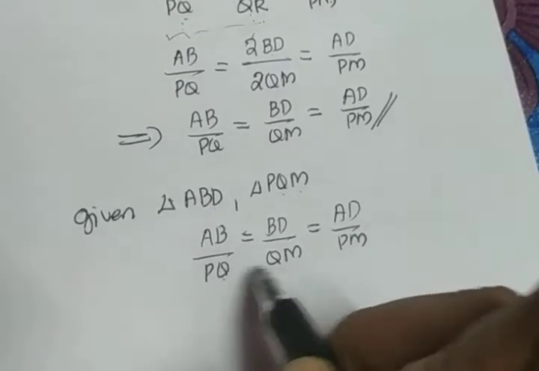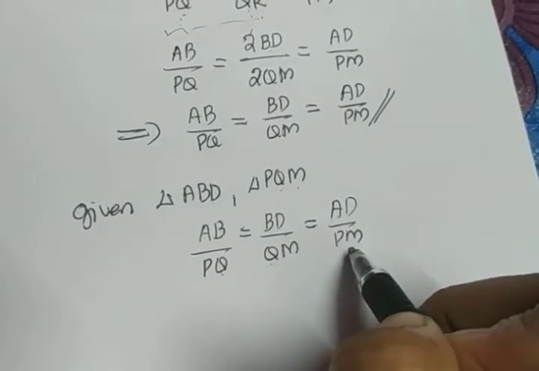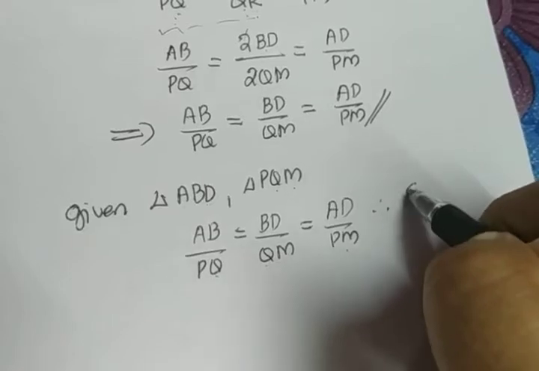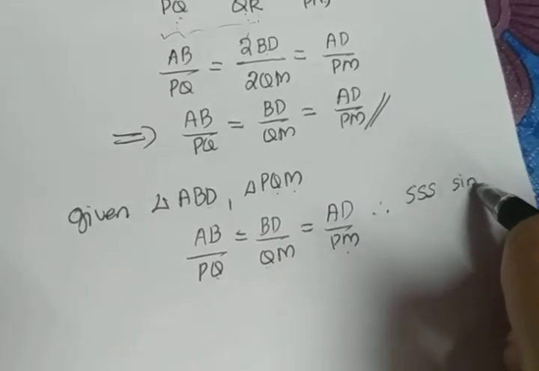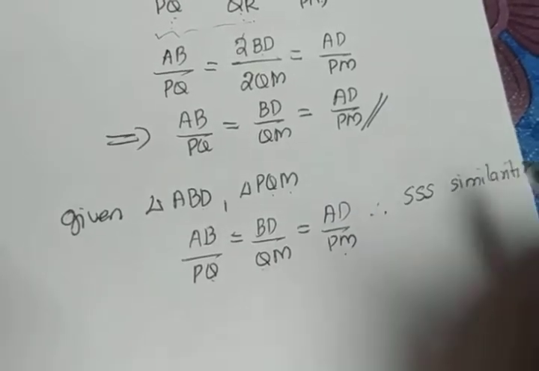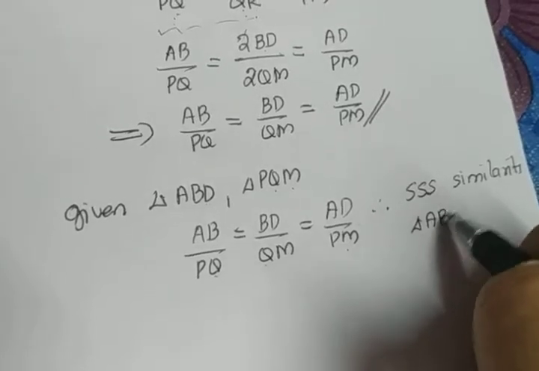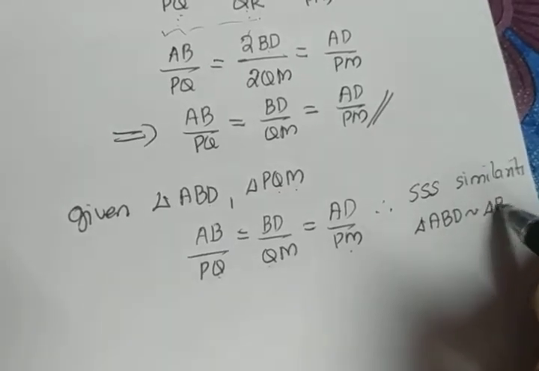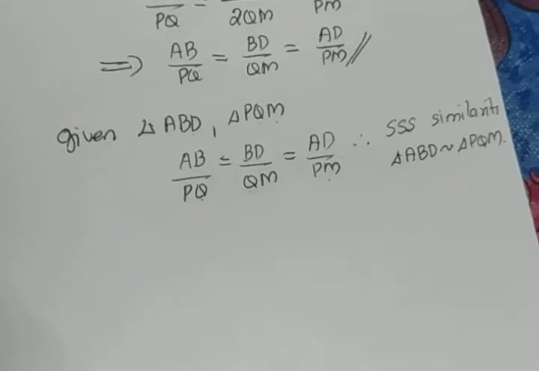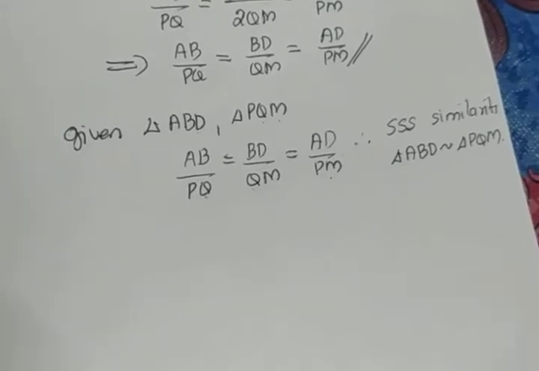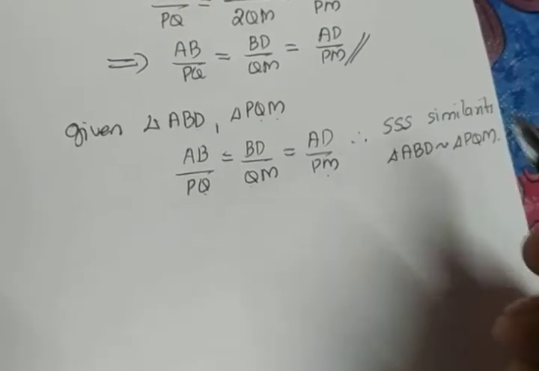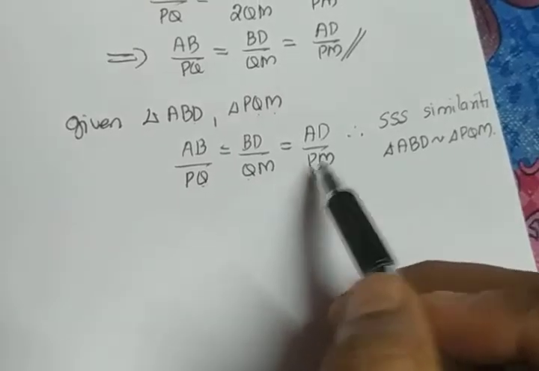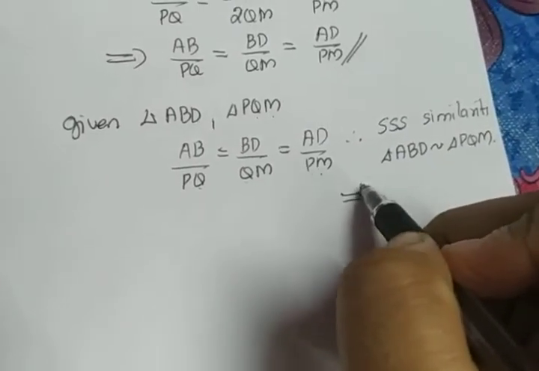Therefore, the sides ratios are equal. All the three sides ratios are equal. Therefore, by SSS similarity criterion, what we can say, triangle ABD is similar to triangle PQM. Okay, triangle ABD similar to triangle PQM. Since these two triangles are similar, already we proved that the sides are in the same proportion and also angles will be equal, isn't it?